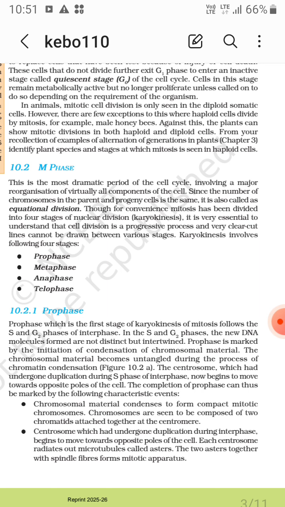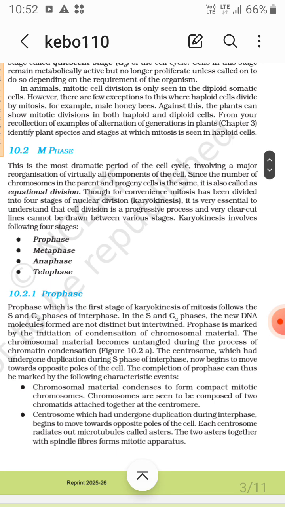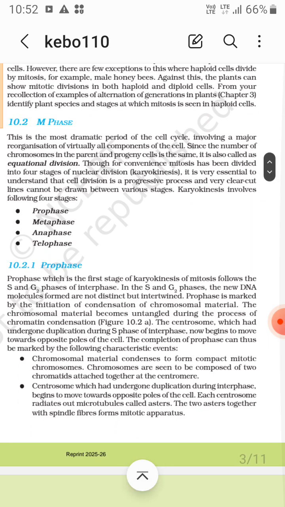Though for convenience, mitosis has been divided into 4 stages of nuclear division, that is karyokinesis. Karyokinesis, that is division of nucleus, is divided into 4 stages. It is very essential to understand that cell division is a progressive process and very clear-cut lines cannot be drawn between various stages. Karyokinesis involves the following 4 stages: prophase, metaphase, anaphase, and telophase.